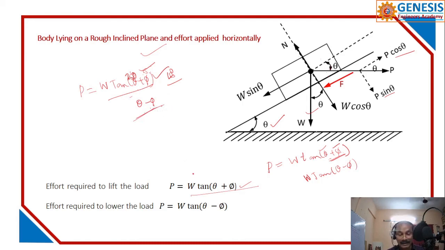Easy, you need not have any force. If theta is equal to phi, this becomes 0, tan 0 is equal to 0 and effort is 0. Without your effort, the body moves down. When this happens, I have already explained. If theta becomes phi, it is always the case of angle of repose, angle of friction, angle of inclination.